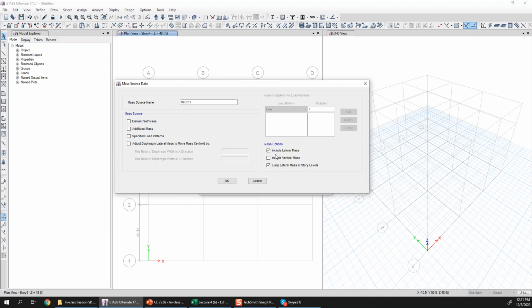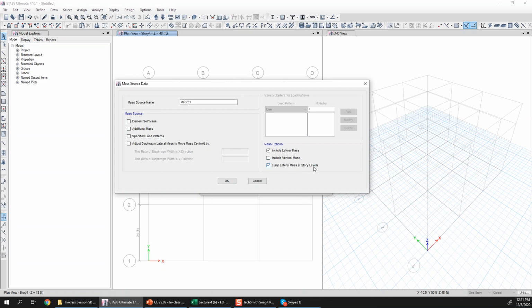These options here you can use to either include lateral mass or vertical mass. By default, the vertical mass is not included. So vertical mode shapes and vertical time history analysis will not be possible if you don't check this option. All the vertical masses will not be used in the construction of the mass matrix if this option is unchecked. Since your primary purpose in calculating mode shapes is to understand the lateral dynamic response only, by default this option is unchecked.